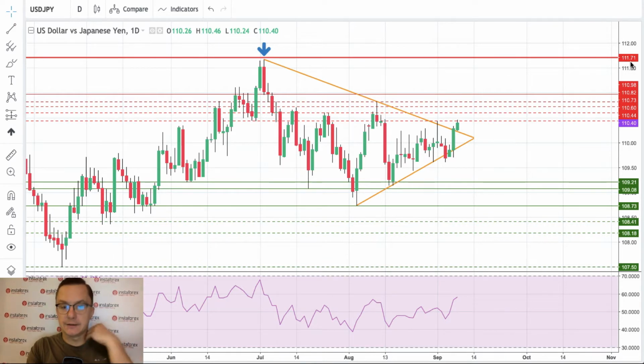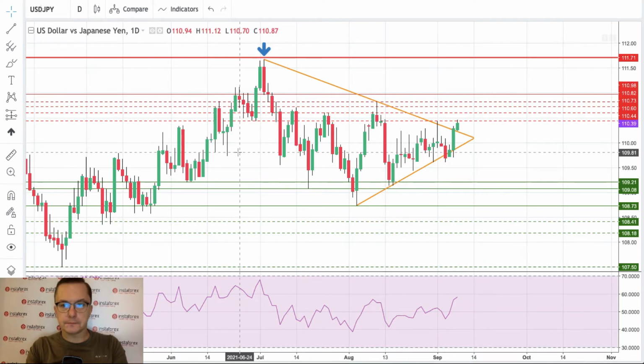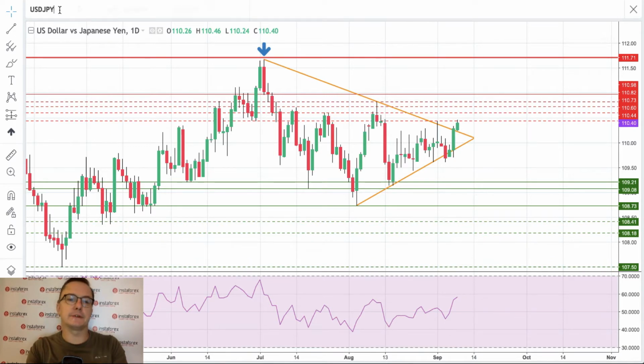So far it looks good. Traders are buying US dollar, selling the Japanese yen, of course. So that's the current situation.